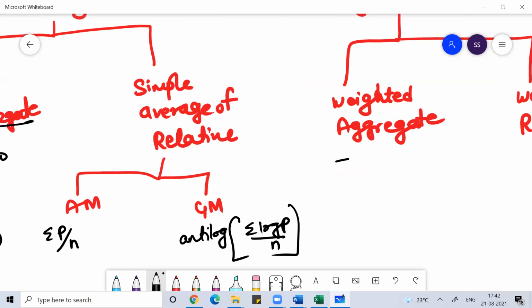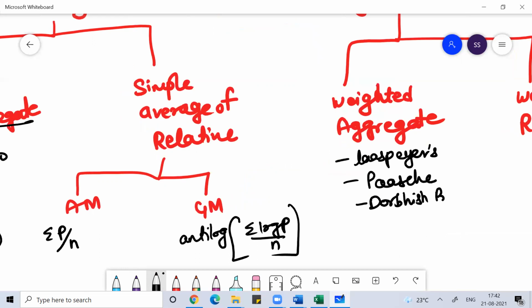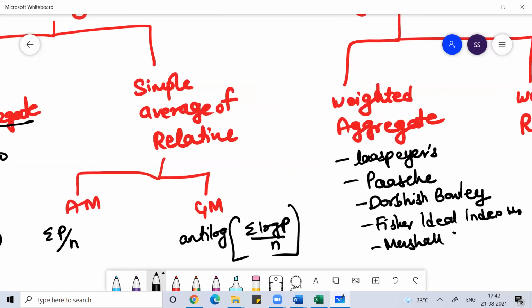In weighted aggregate, we studied Laspeyres, Paasche, Drobisch-Bowley, Fisher's ideal index number, Marshall-Edgeworth, and Kelly.